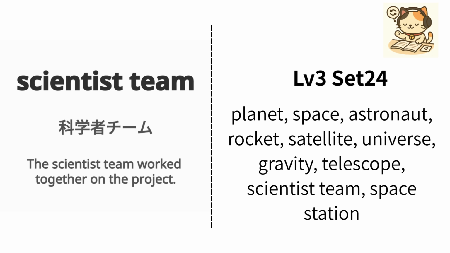English is scientist team. Japanese is 科学者チーム. Example, the scientist team worked together on the project. 科学者チームはそのプロジェクトで協力しました. Repeat, scientist team, scientist team.